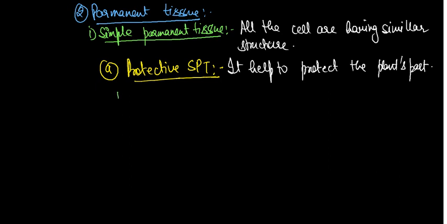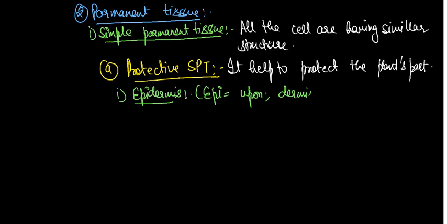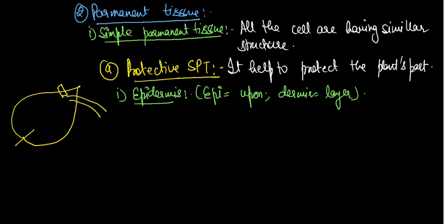First example is what? Epidermis. As the name is given, epi is equal to upon, and dermis is equal to layer. It means the layer which is present upon it. Suppose that you have taken a leaf, and you just cut this leaf here, and with the help of a microscope we are going to elaborate it. We have seen the diagram like that.